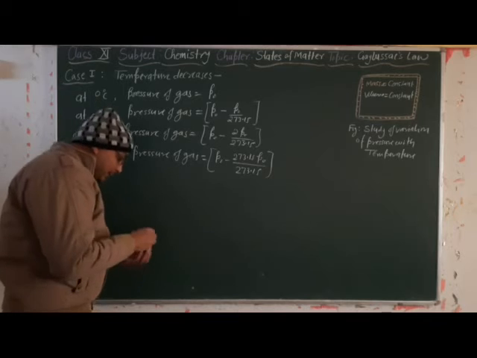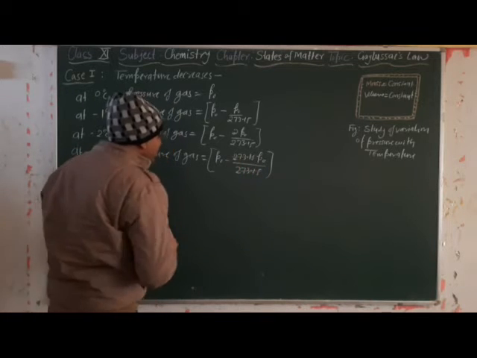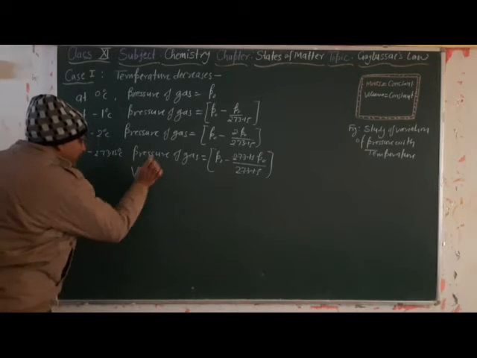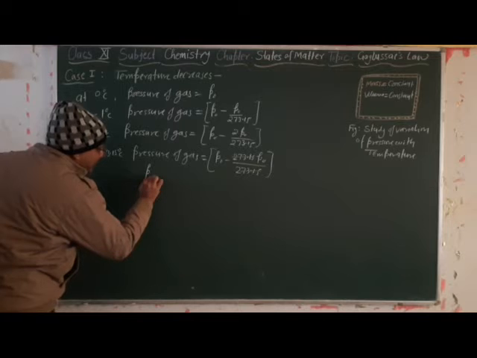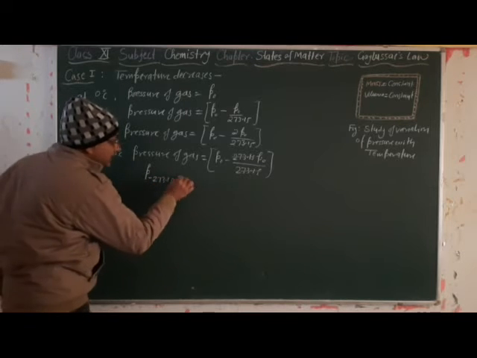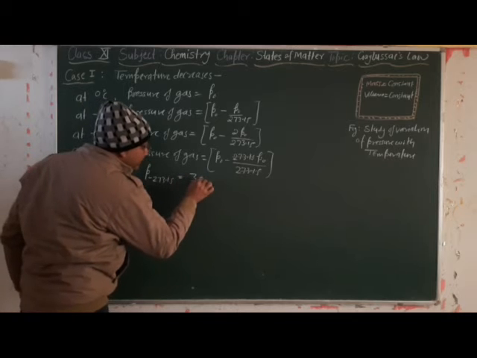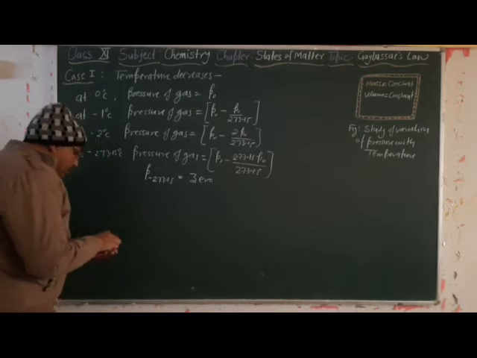See here closely, this value will cancel out. So now we get that the pressure at -273.15 degrees Celsius will become 0. P0 minus P0 is 0.